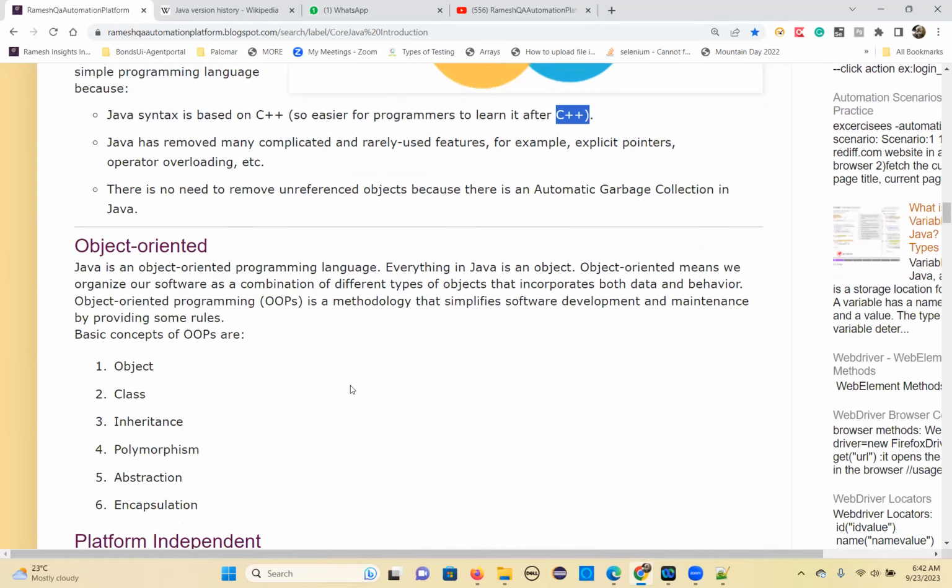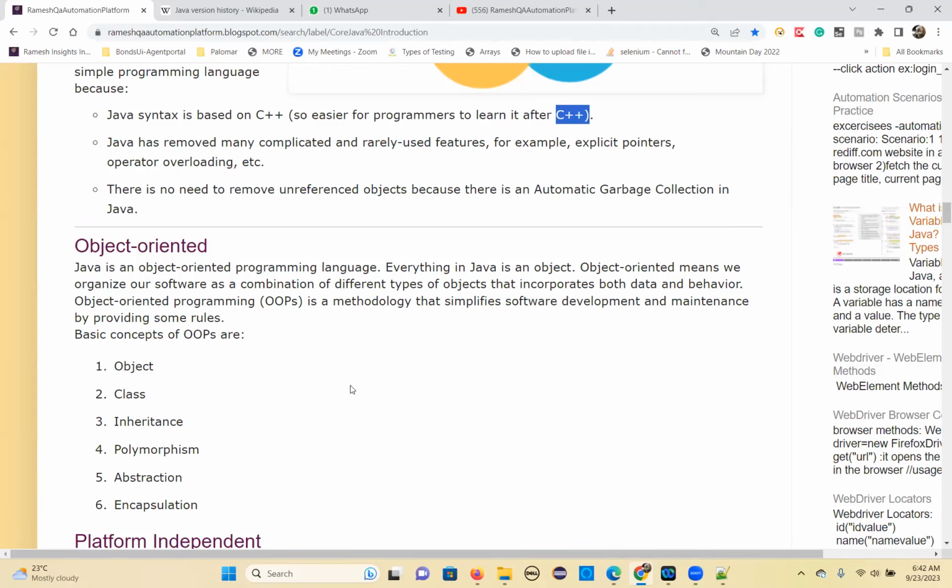And object-oriented programming language. Anyhow, this is one of the big topics for us. After the basics, we are going to discuss object-oriented concepts. But let me give you a brief introduction. What are objects? Basically, in Java, everything is an object. You will treat everything as an object.